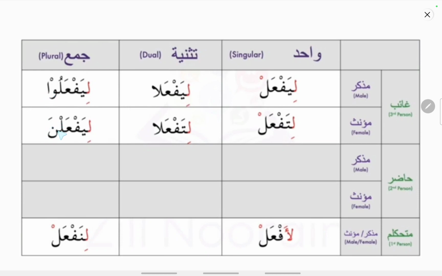Here the noon will be dropped. This noon is not dropped, that we will learn in the i'rab of a verb. And here also lam will be receiving a sukoon. So li yaf'al means he should do or he must do. We are commanding a person who is not within the conversation. Or li af'al means I should do or I must do.